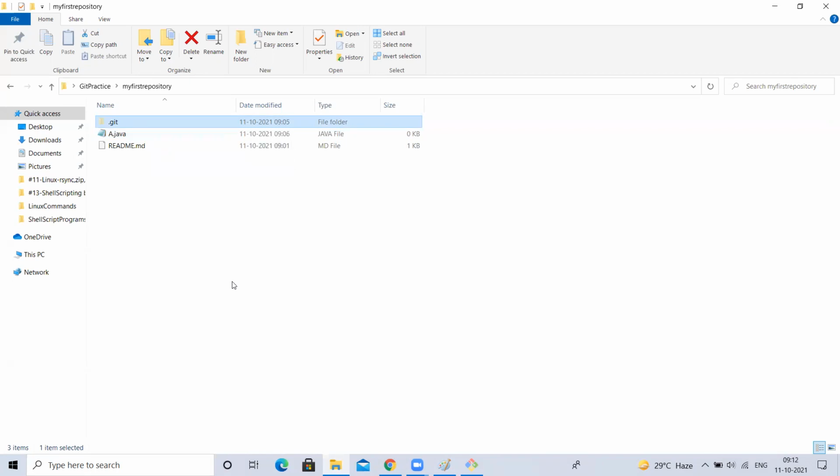A version ID will be generated and it will track. So before this commit, there was no A.java. So this is a new file. For that new file, it will generate one commit ID and it will track. Nothing was there before this commit. Just now this file has been created. What are all the changes present inside that file? And who is the person making this commit? It will track that.